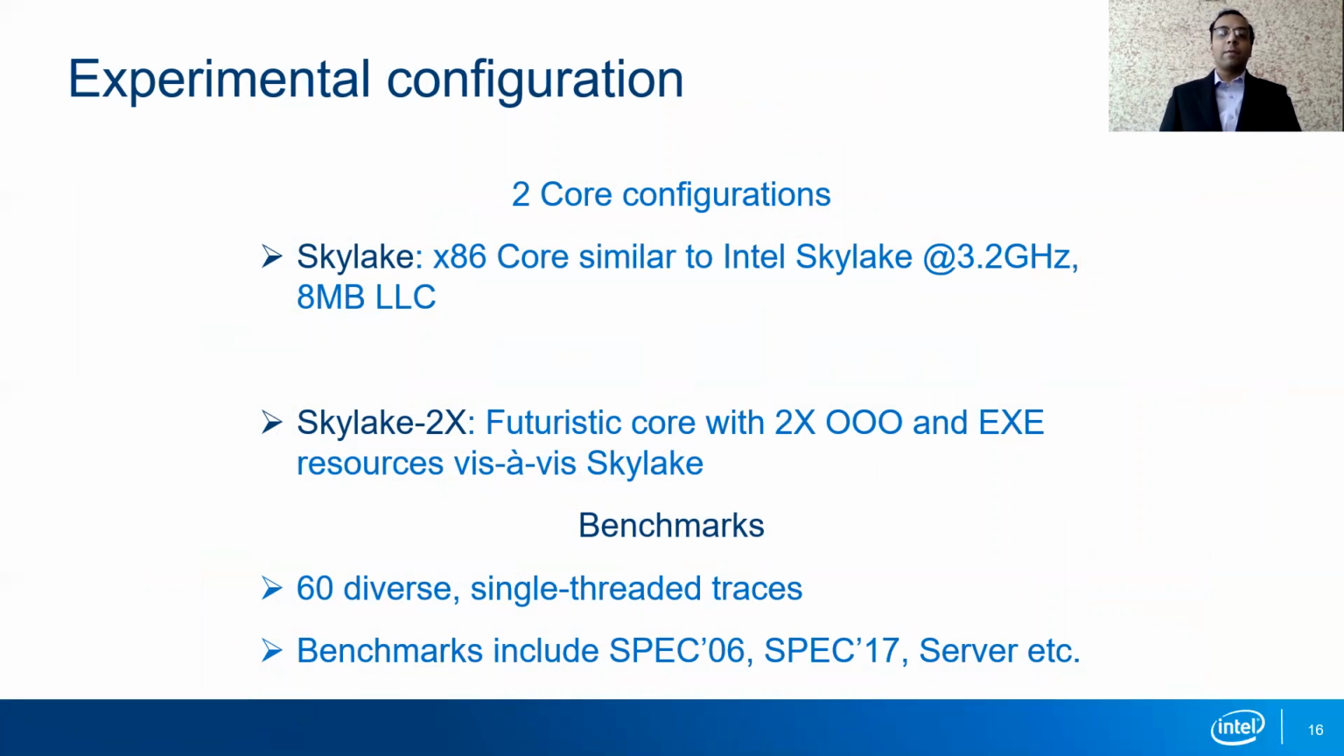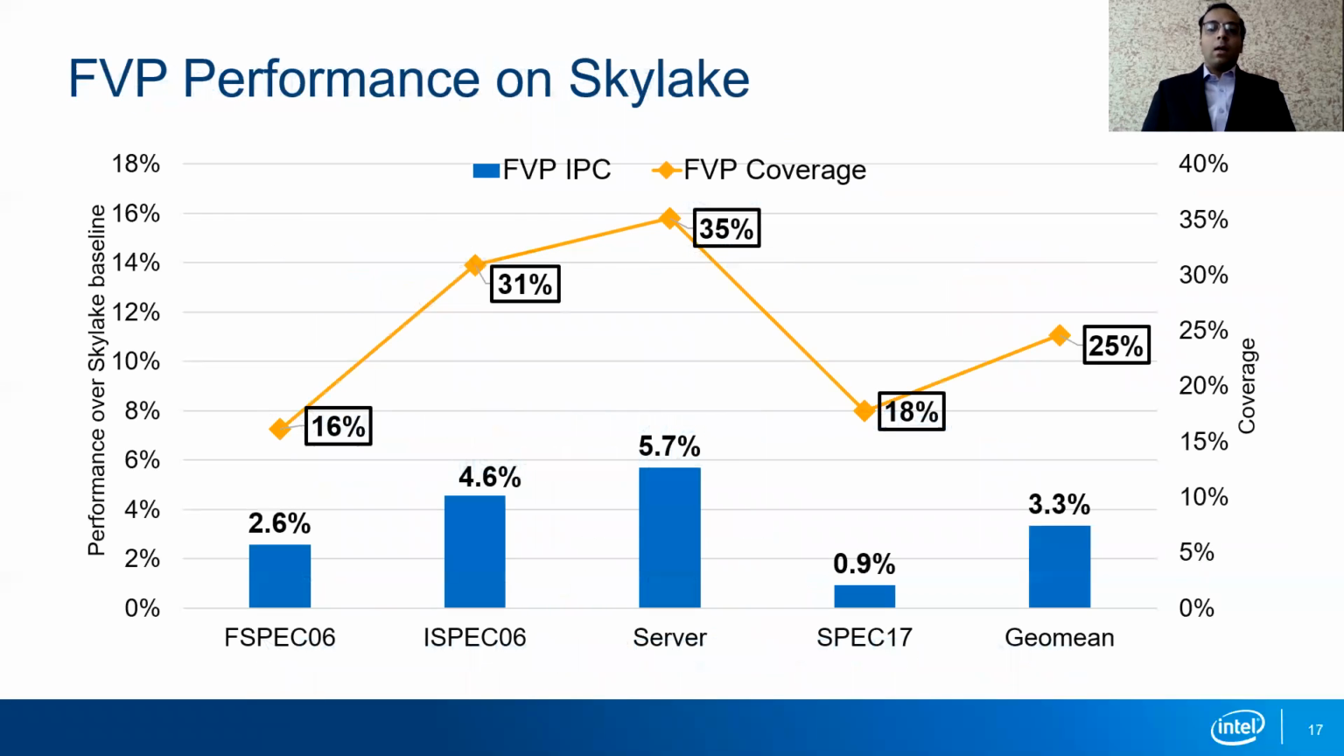We have now seen how FPP works, and we now show our results of our experiments on the following core configurations. We use two core configurations for our evaluation. The first is called Skylake, and the second is Skylake 2x, which has double the out of order and execution resources as Skylake. We have 60 diverse single-threaded benchmarks for our evaluation, which includes Spec 06, Spec 17, as well as some server benchmarks. The following graph shows the performance of FPP over a Skylake baseline.